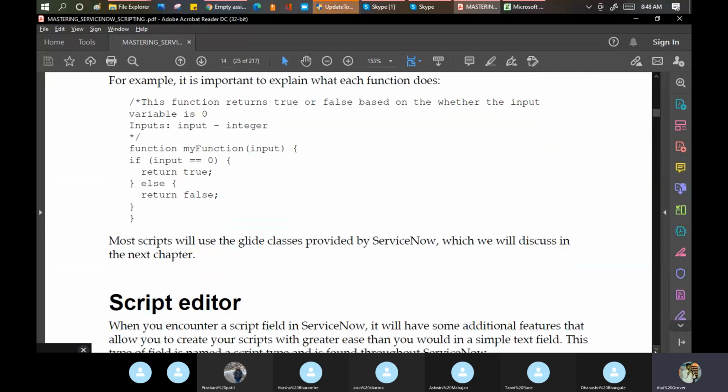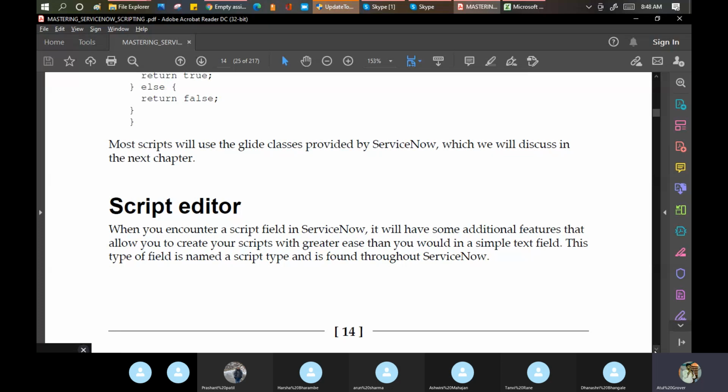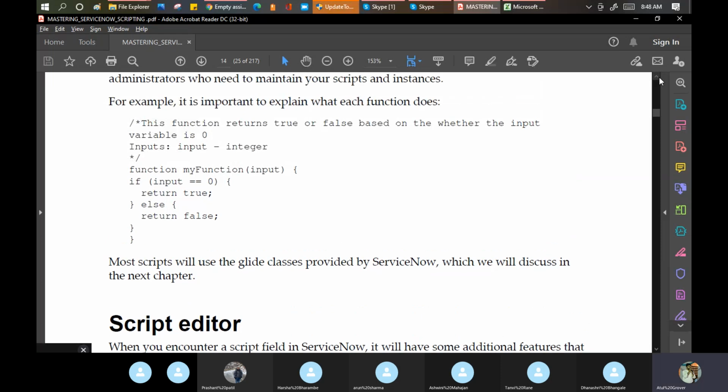Okay. Now I tell you a little important point about this thing. There is one important thing here which we have missed. Okay, most scripts will use the glide class. What is glide class? Glide class is a Java based object which contains all the attributes of a table. Like when I say incident, we call it with GS, GS dot table incident. It means in that GS I am calling all the attributes of the incident table. We will discuss a little bit more in detail.